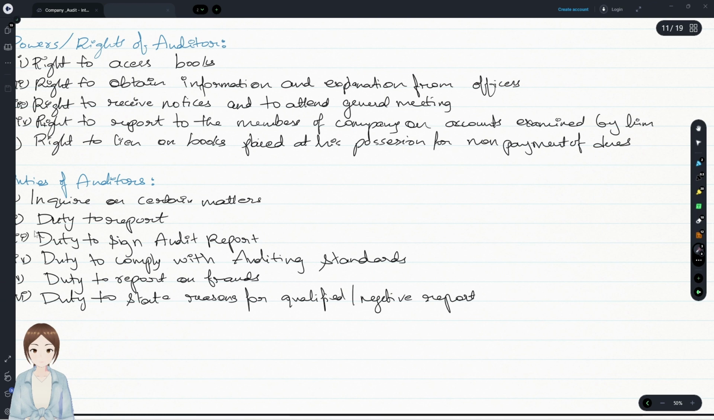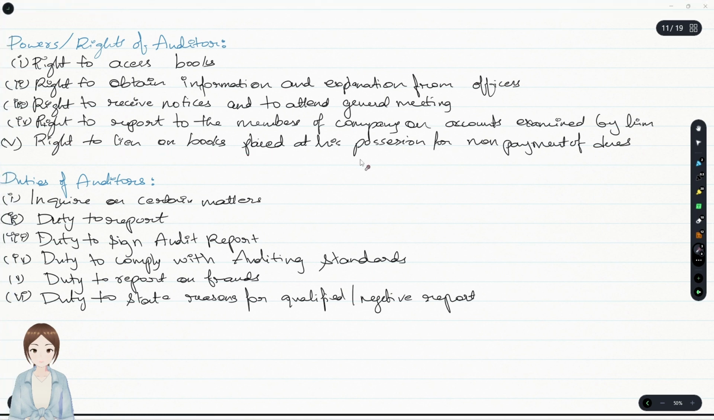And he has the right of lien on books placed in his possession for non-payment of dues. He could exercise this right with a condition that the books are placed in his possession and there is non-payment of dues. The others were unconditional. This is something conditional, for non-payment of dues. That's it. And duties of the auditor: inquire on certain matters, okay.